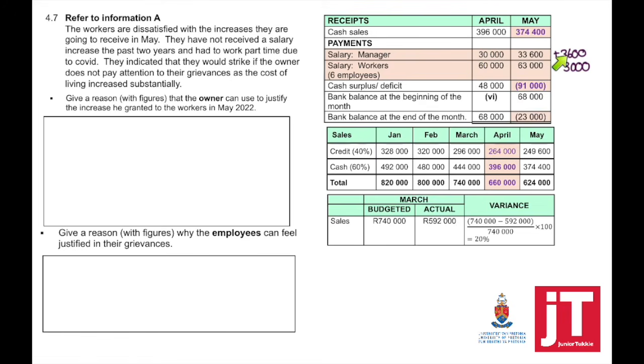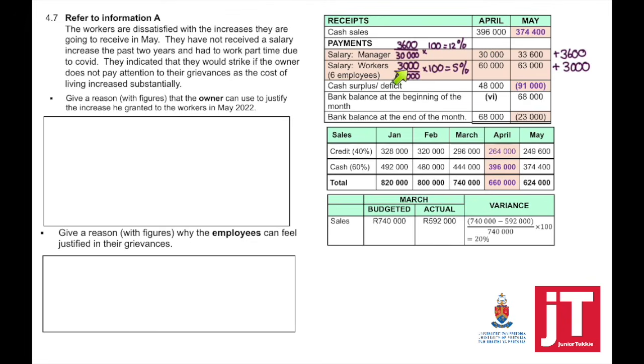if we look at the salary, the manager received an increase of 3,600. The salary of the workers was 3,000. If we look at percentages, the workers have only received a 5% increase. So it's 3,000 divided by 60,000 times 100.